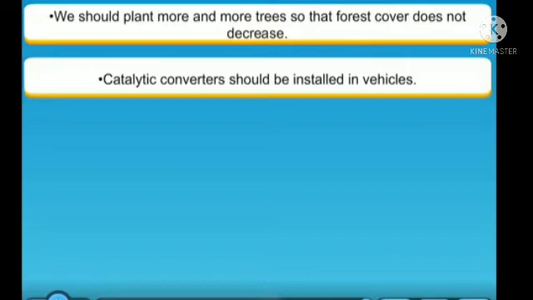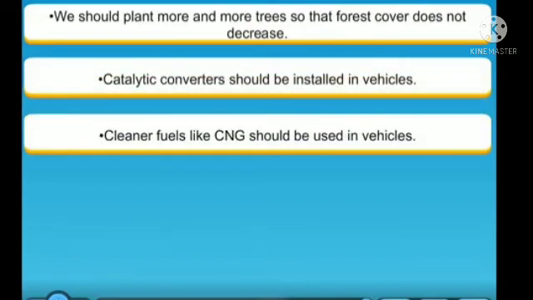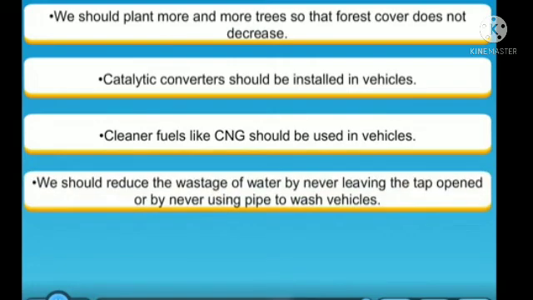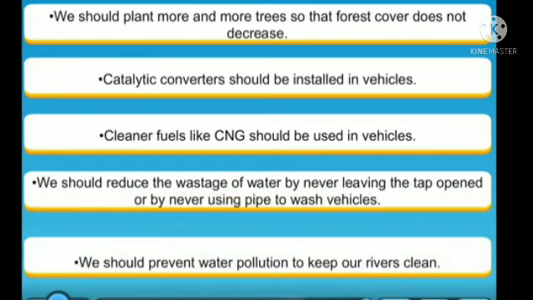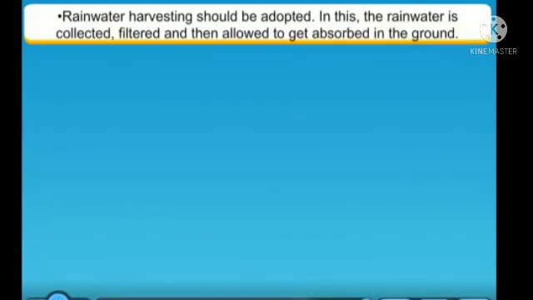Catalytic converters should be installed in vehicles. Cleaner fuels like CNG should be used in vehicles. We should reduce the wastage of water by never leaving the tap opened or by never using pipe to wash vehicles. We should prevent water pollution to keep our rivers clean. Rainwater harvesting should be adopted.